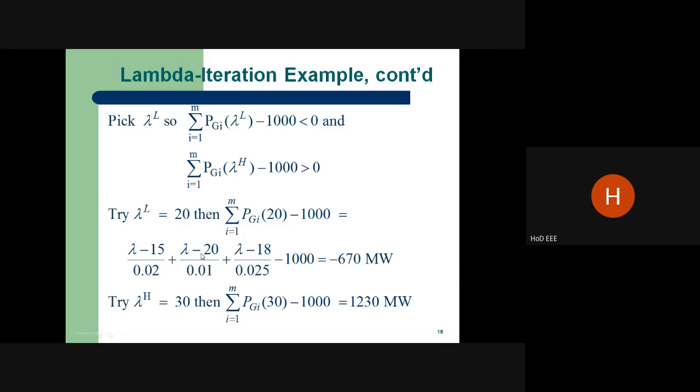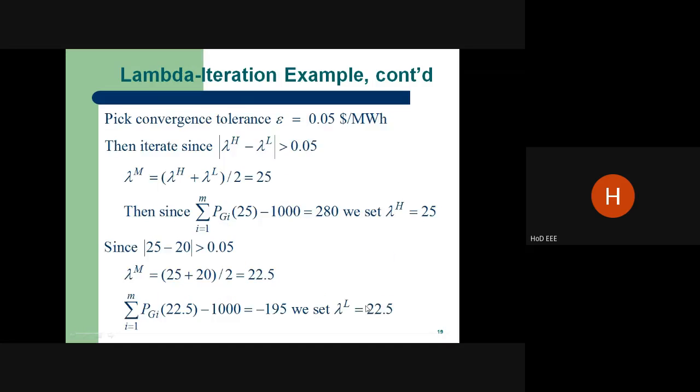If it is 20, what is the power generation? Negative value, it is minus 670, because here 0, here some value, here some value, minus 20, it is a negative value. If it is a higher value, you can take 30. The power generation is very, very high, it is 1230. So we have to choose the average of these two, which is 25. Again, we get a value of 280, power generation higher than the demand. What we have to do? Again, we take the average of the lower value with the now chosen higher value, which is 22.5. Like that, we have to proceed with the problem.